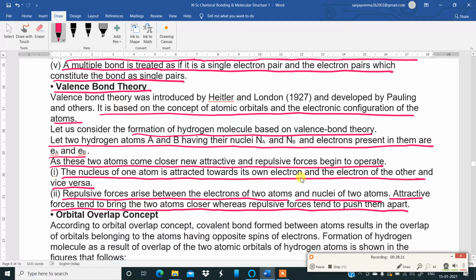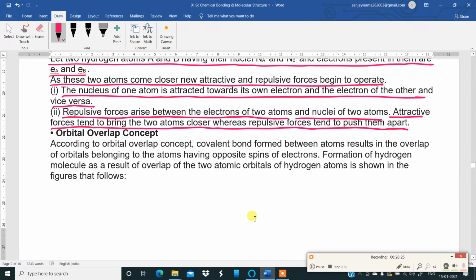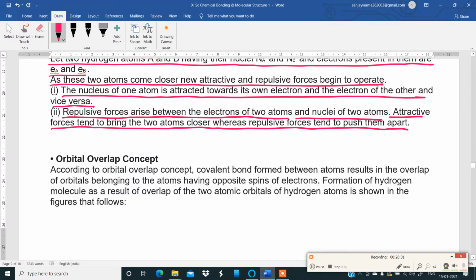Okay. Then, based on this, the orbital overlap concept must be understood properly over here. Let me make this also clear. Now, orbital overlap concept. S orbitals are spherical in shape, they will overlap. Dumbbell shaped p orbitals, sideways overlap.